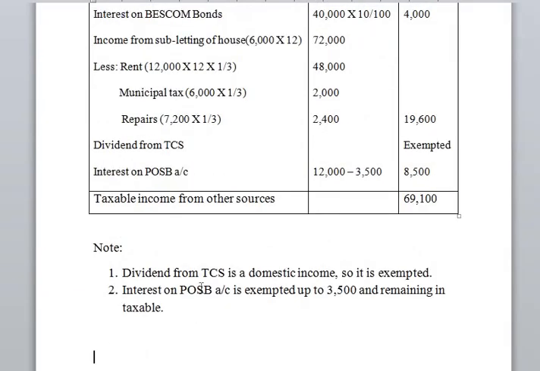So here dividend from TCS is a domestic company, so domestic income, so it is exempted. Interest on post office savings bank account is exempted up to 3,500 and the remaining is taxable.